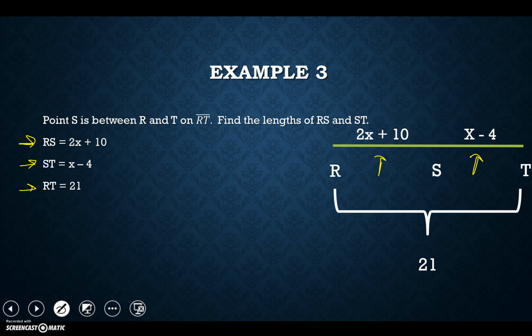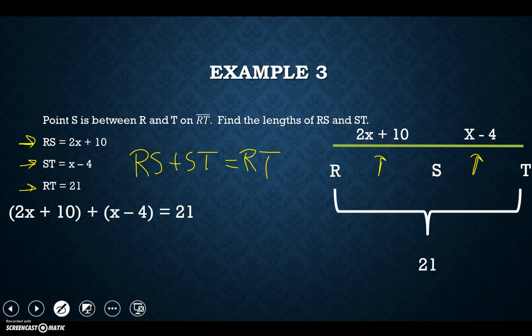So the big thing here is that if I take RS and add ST to it, that's going to represent the whole length of RT, and that's what I'm going to use to solve this. So I'm going to set up an equation. RS is represented by this. In the past it was just a number, but now we have a number with a variable, and that's fine. And then ST is going to be replaced with x minus 4. I know these two things together equal RT, or in other words, this 21 right here.